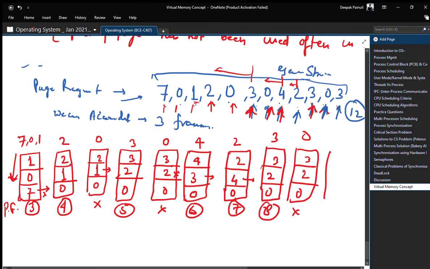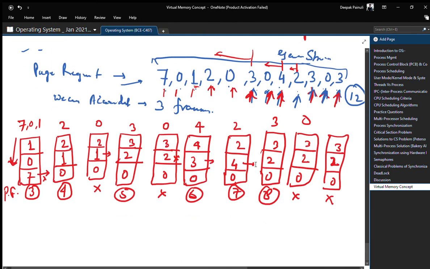And in the last request for 3, we are having no page fault because 3 is already there. So the total number of page faults is 8, and the page fault rate will be 8 upon 12, which means 66.66%, right? So this is our LFU.